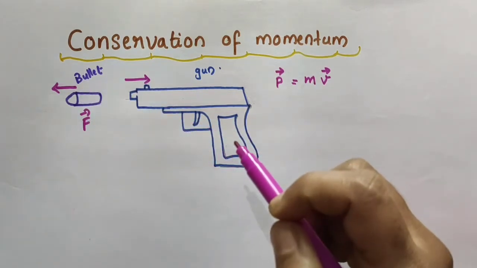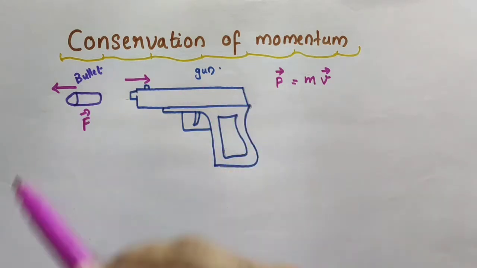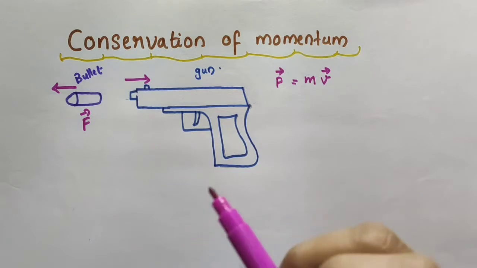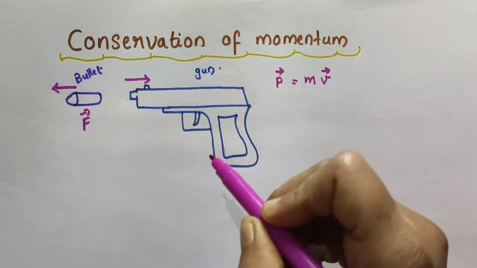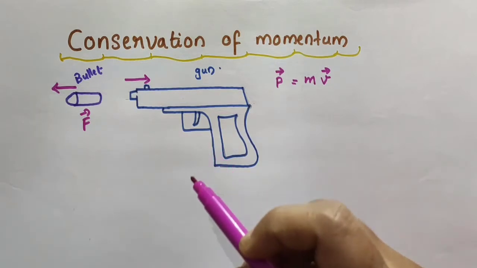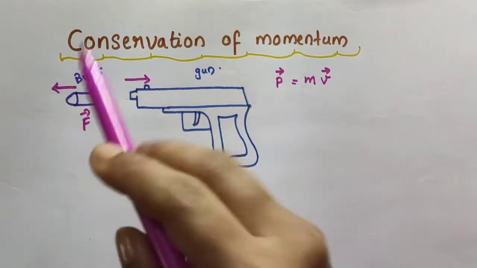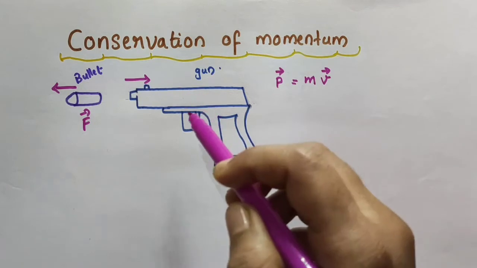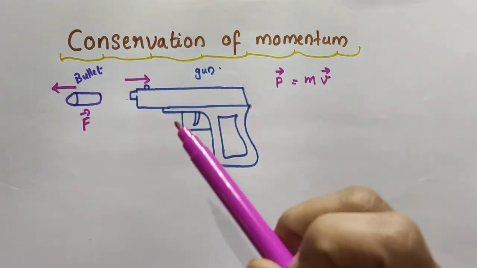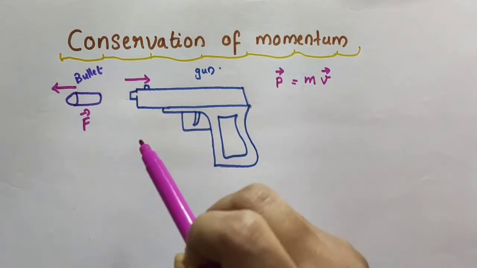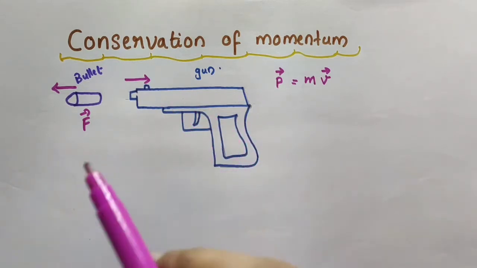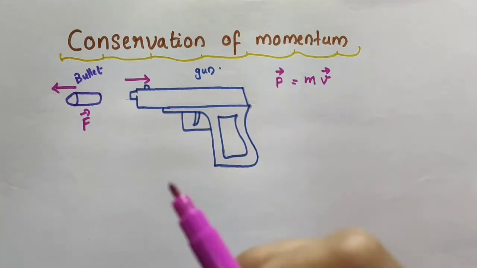Okay, then what will be the force on the gun by the bullet? According to Newton's third law of motion, to every action, there is always an equal and opposite reaction. Forces always occur in pairs. Force on a body A by B is equal to the force on B by A. And the force on A by B and the force on B by A act at the same instant. That is what Newton's third law of motion says.